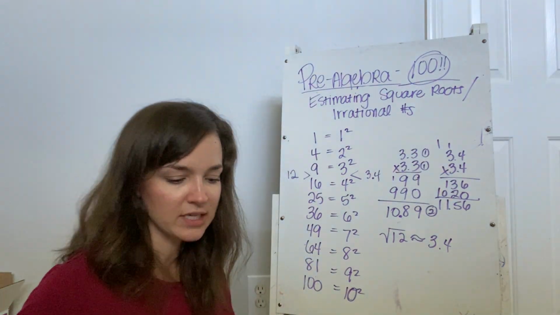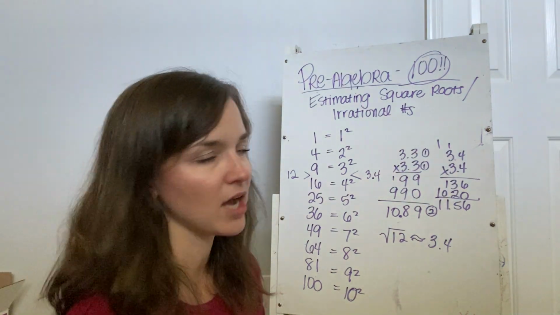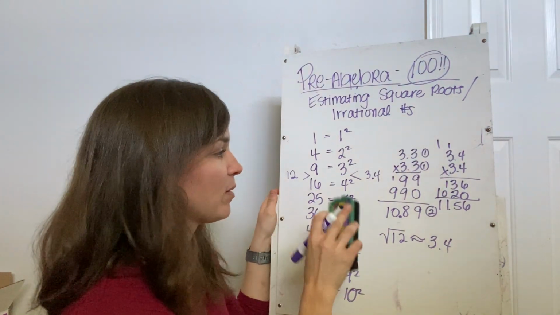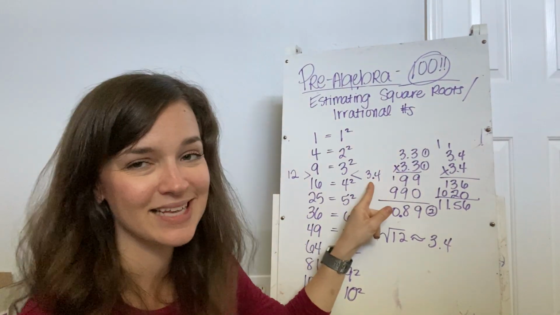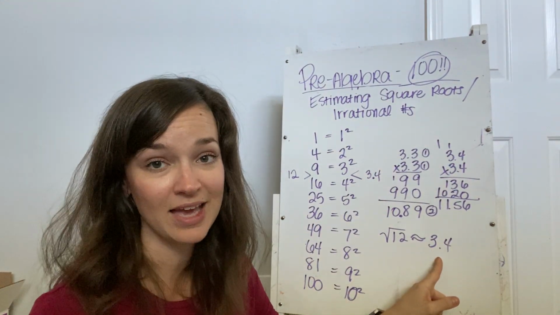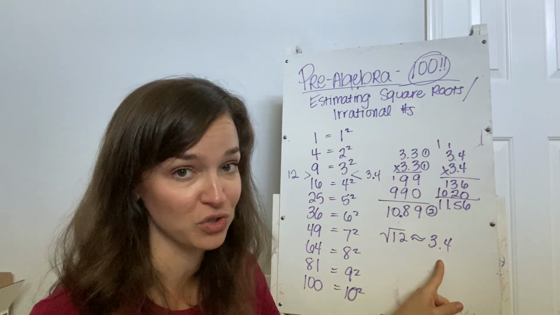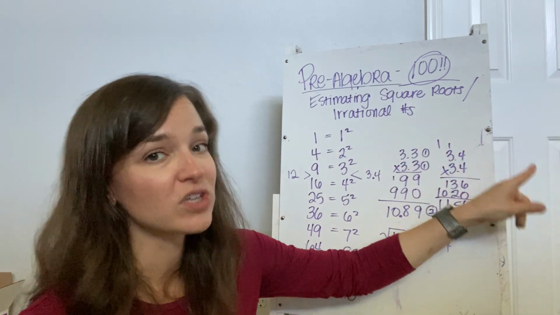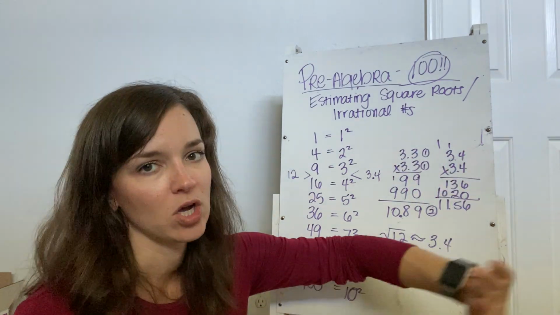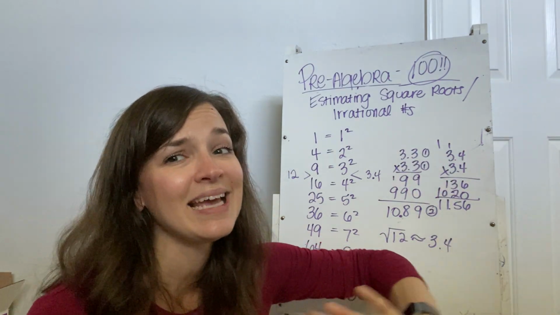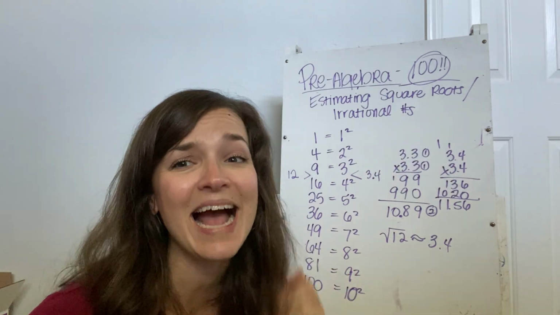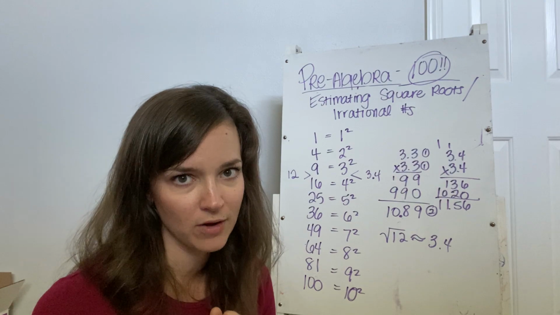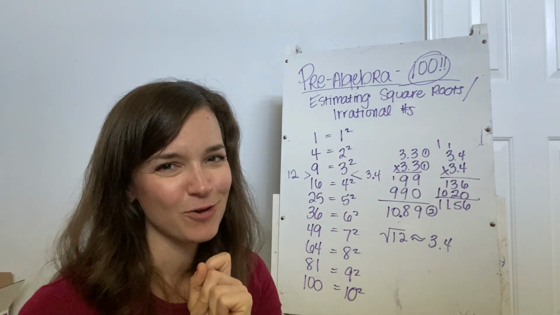So let's do another example just to kind of show you this. But then we're going to move on and dive a little bit more into irrational numbers because, like I said, this is an estimation, okay? It's a representation of an irrational number. We could do this all day long and keep adding more and more decimals. We could do it for the rest of our lives, guys, and you will never find the actual number, okay? And I'm going to tell you why in just a minute.